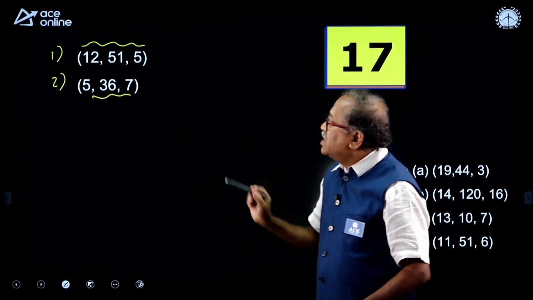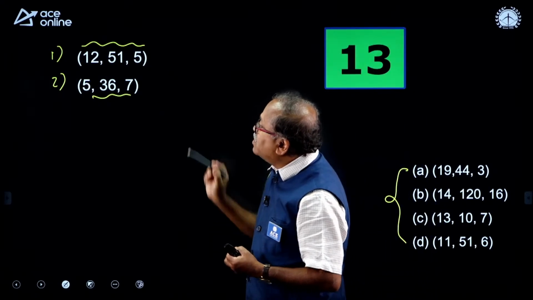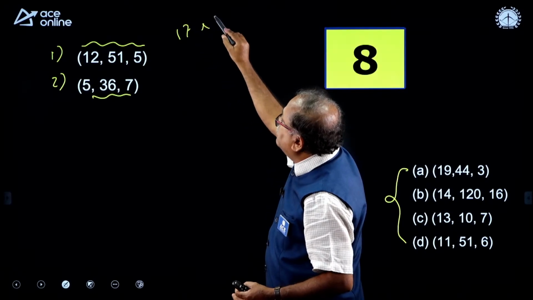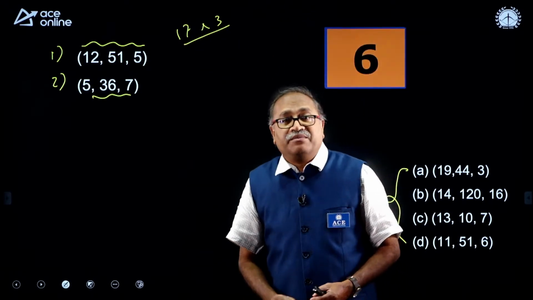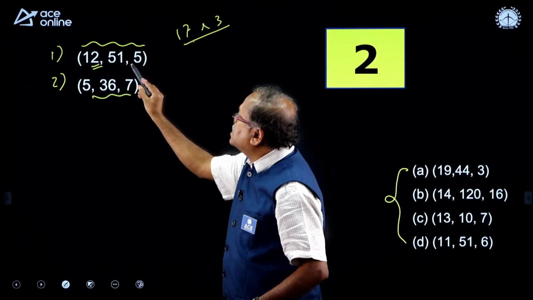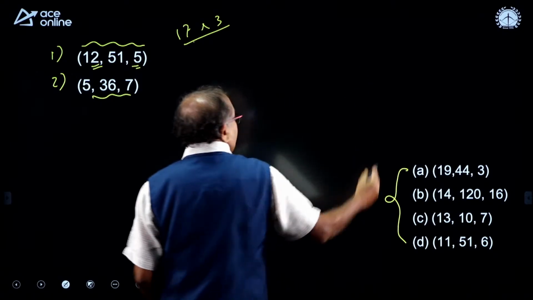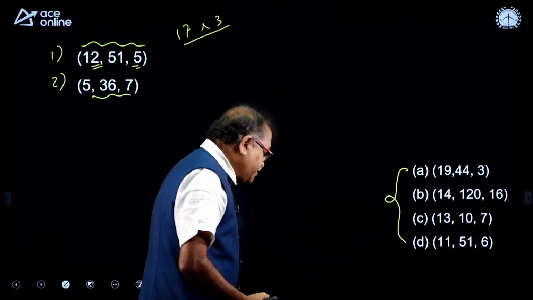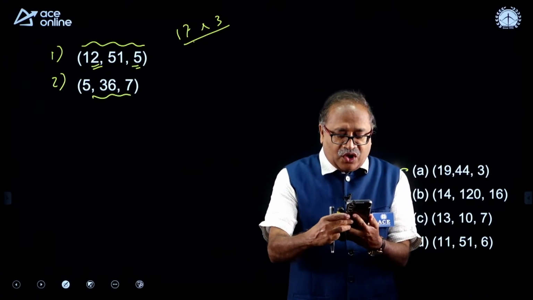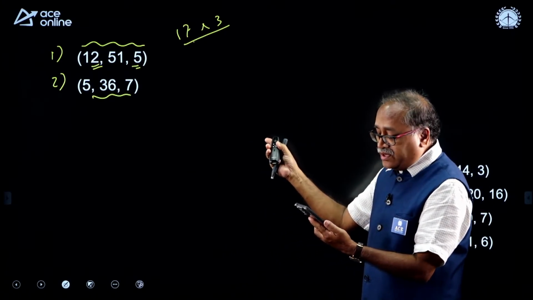12, 51 and 5. You need to think, how can I get 51 over here? 17 into 3 is 51, which strikes in my mind. How can I get the 17? How did I notice this one? The sum of these two is 17. Come on, your time is up. Has any one of my friends answered the question? No, option choice D. Is it option choice D for this question?